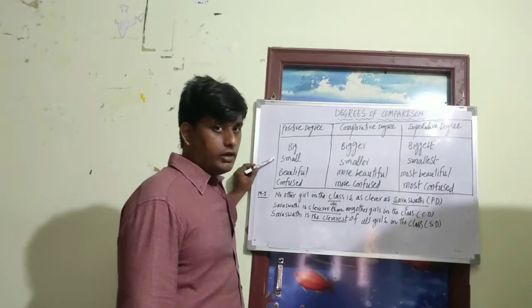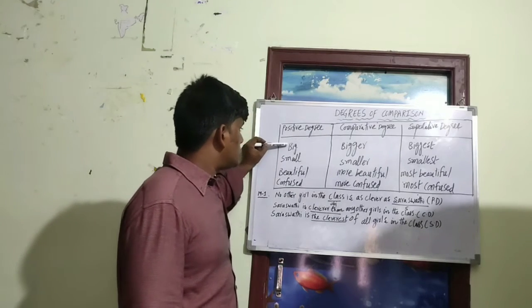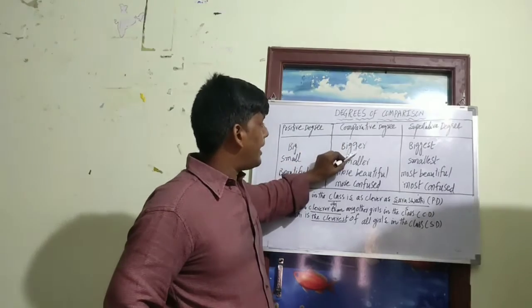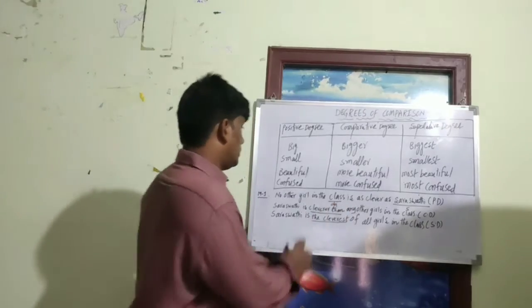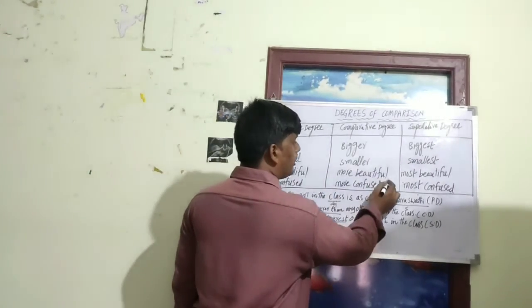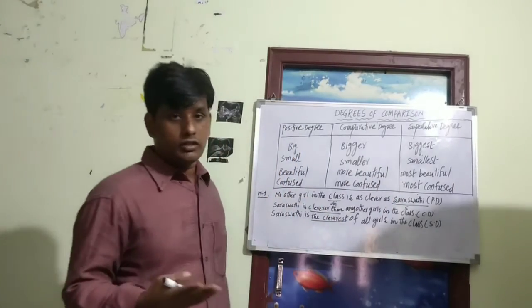Why is it different? Earlier we had "big" and "bigger", which end with "er", but "beautiful" and "confused" do not end with the "er" form. What is the reason?